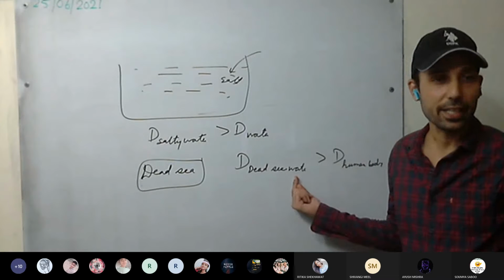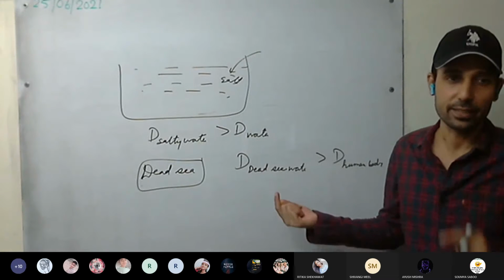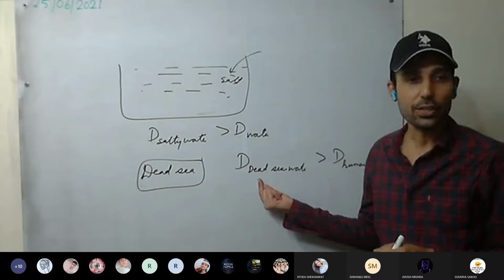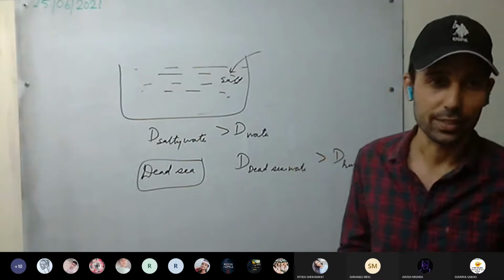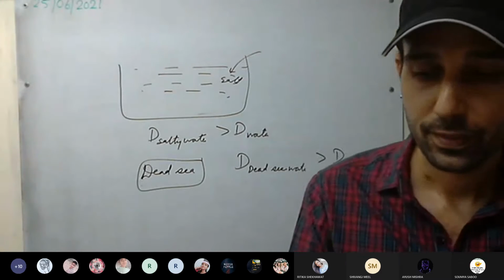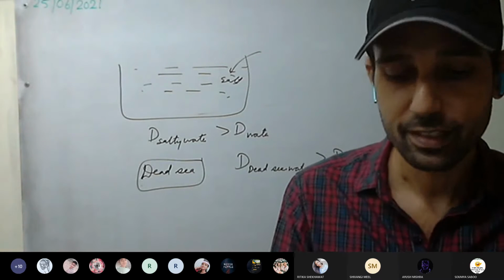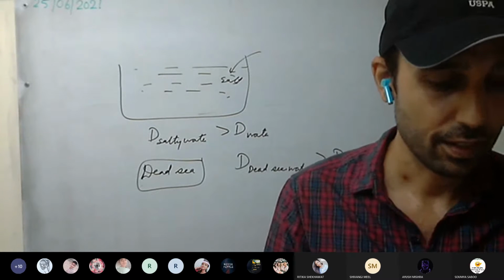So you will never sink in the Dead Sea. You will always float in the Dead Sea, because its water density is more as compared to density of our human body. Understood this one?